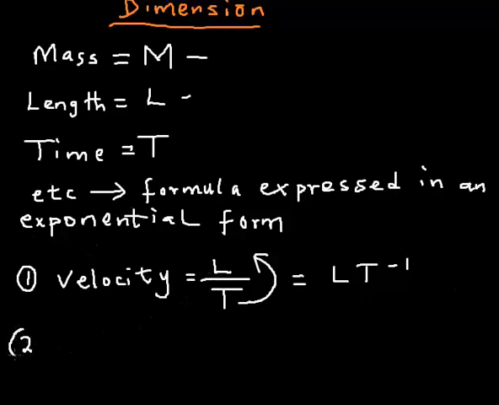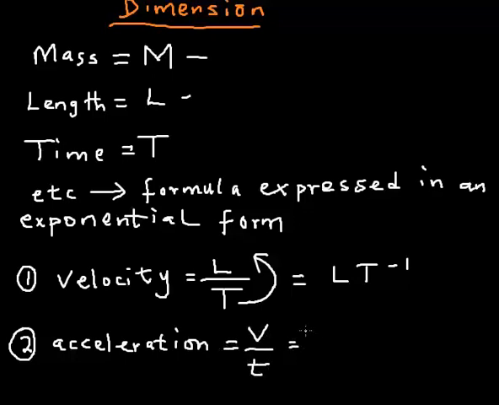Number 2, acceleration. If you are being asked to express acceleration in dimension, don't forget that acceleration is velocity divided by time. Velocity I have expressed in dimension. I'm having L T raised to the power minus 1. Then time again, capital letter T. Move this, you know what I will get.